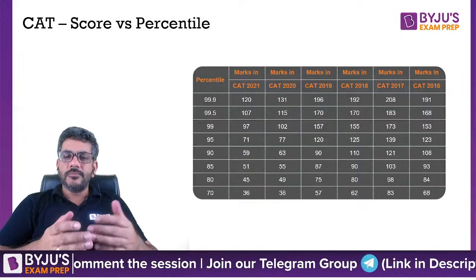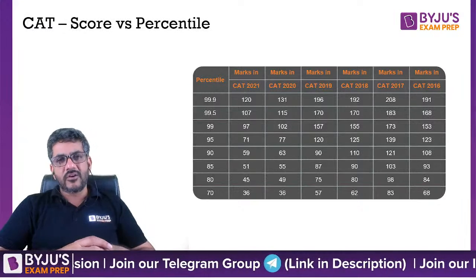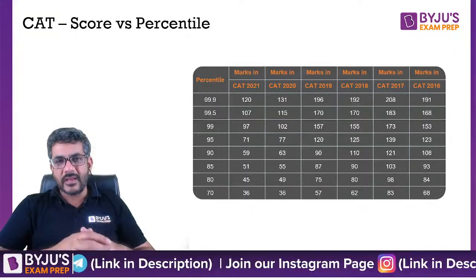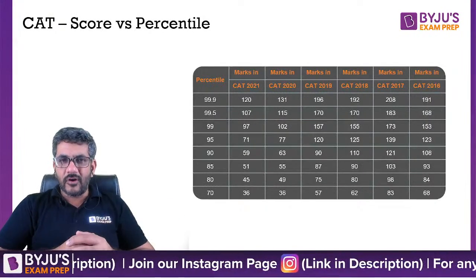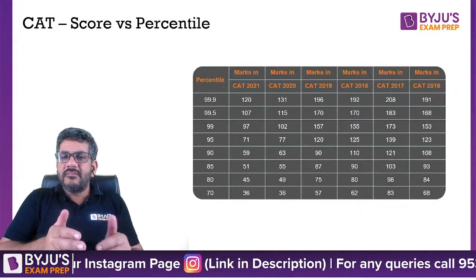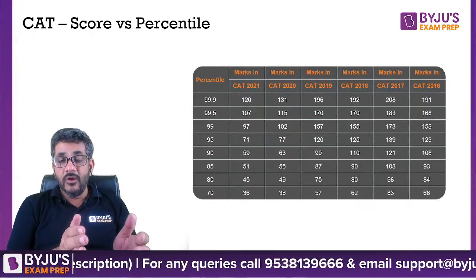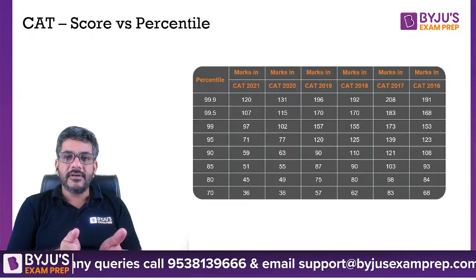So if it is going to be a 2-hour exam, all three sections are of 40 minutes. So of course, CAT 2019 or before that, they become slightly irrelevant for us. I am saying slightly irrelevant only from the perspective of the paper pattern. Of course, the questions are still relevant for us.